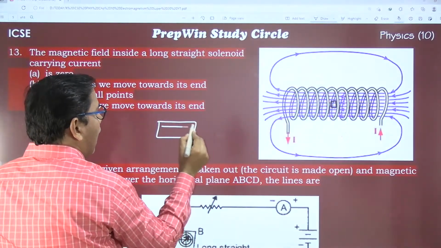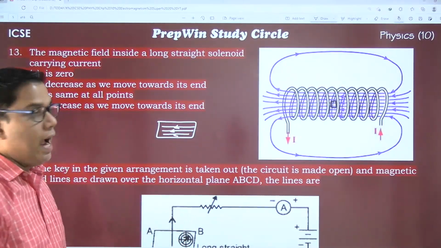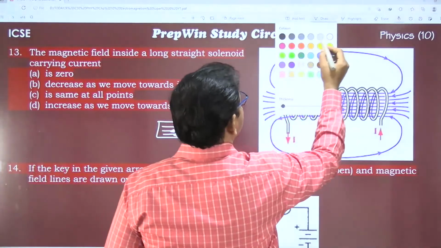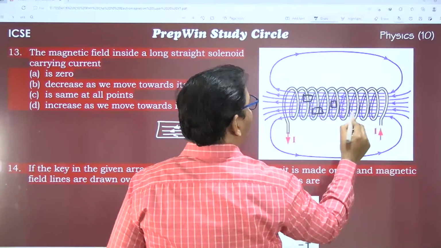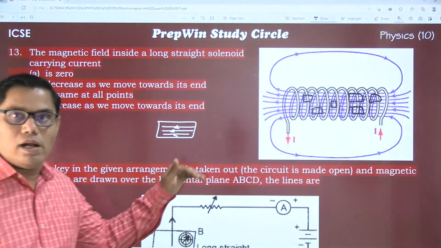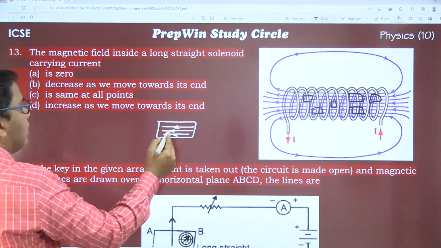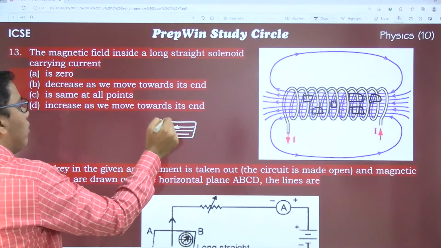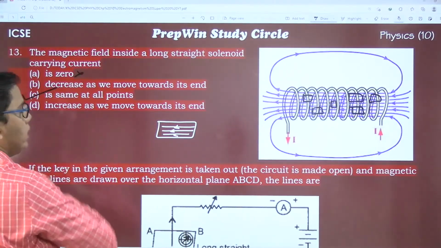I find that the lines are parallel to one another. Select any region here, and there is the same number of lines, parallel to one another and equally spaced. So the answer is that the field may be weak, but it will be the same at all points.